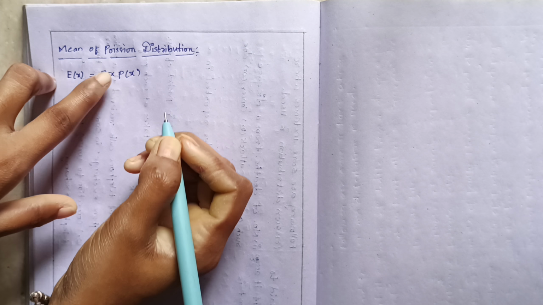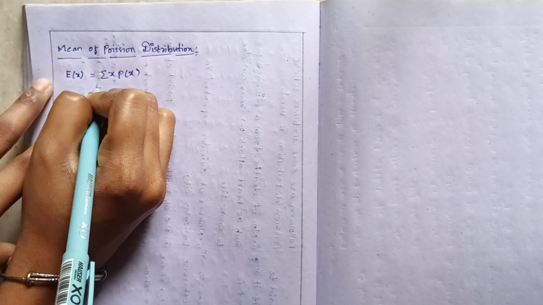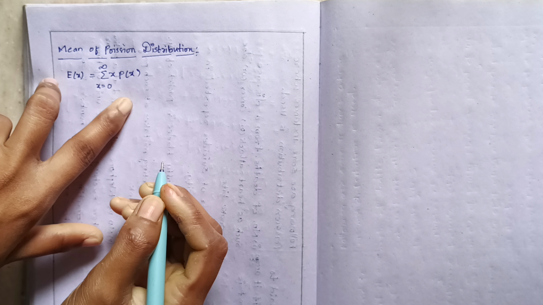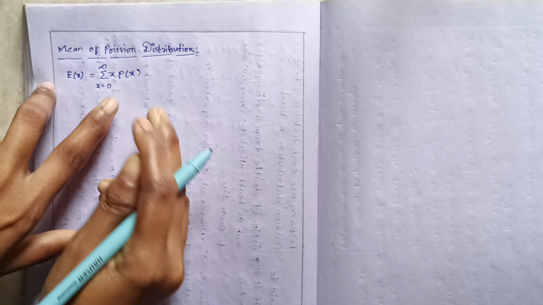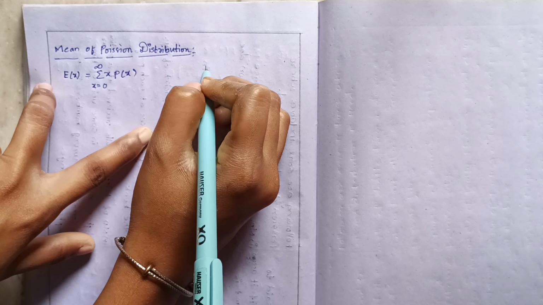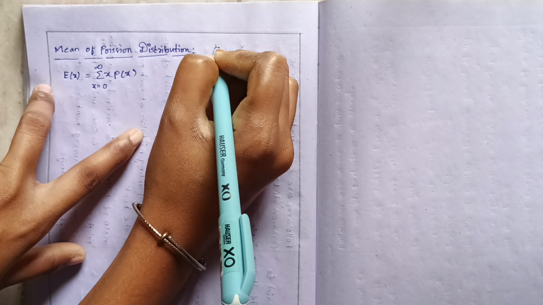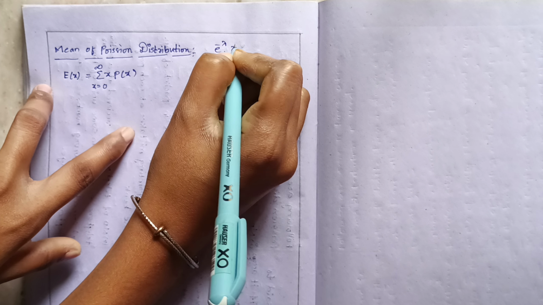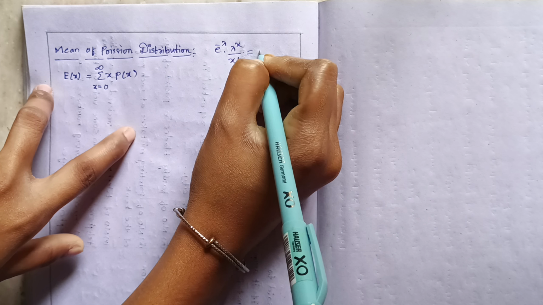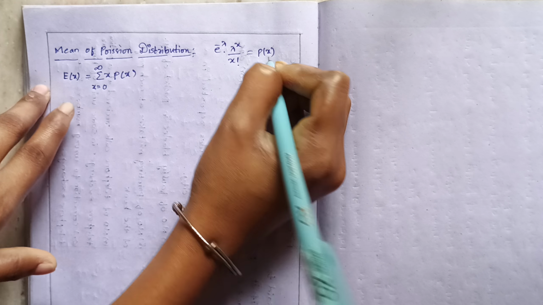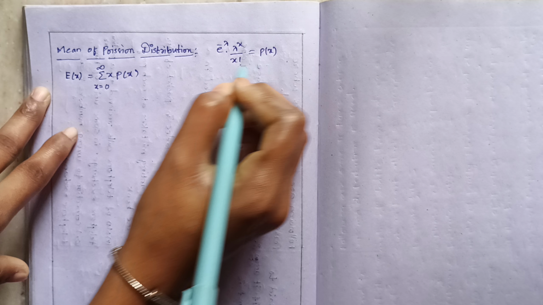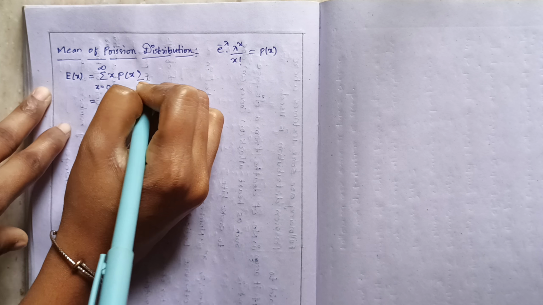Here for the Poisson distribution, the x value is taken from x is equals to 0 to infinity, x into p of x. Here p of x is nothing but the probability mass function of Poisson distribution. We know that the PMF of Poisson distribution is e to the power of minus lambda into lambda to the power of x by x factorial. This is the PMF, right? We just need to substitute this PMF in the first equation.